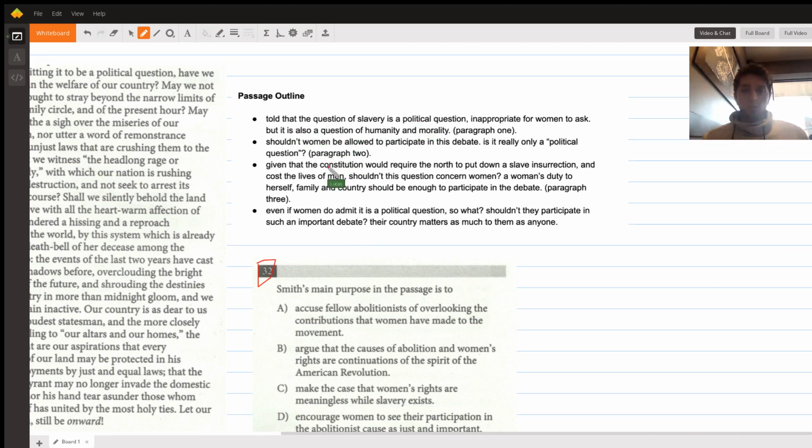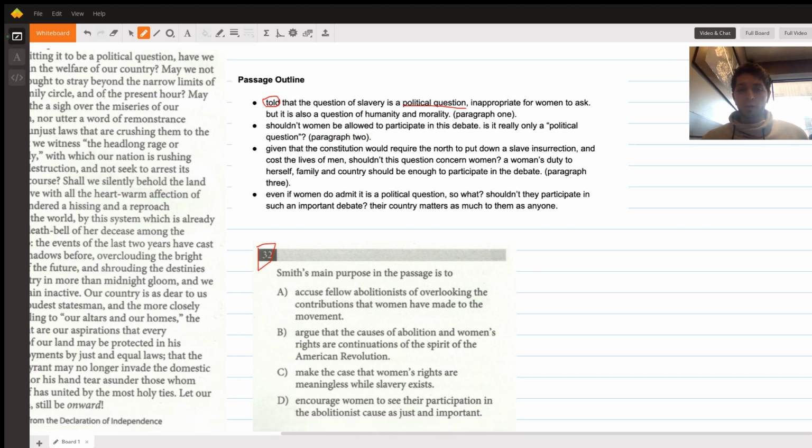So paragraph by paragraph, it starts by saying that women are told that the question of slavery is a political question, and it's inappropriate for women to ask. But it is also a question of humanity and morality. I did not summarize that in an excellent way. But what this means in the first paragraph is that basically the question of slavery, women are told that it's a political one and they shouldn't be involved, right? So it's inappropriate for them to ask. But the author argues, it's also a question of humanity and morality, etc. So it's a question that should be open to them.